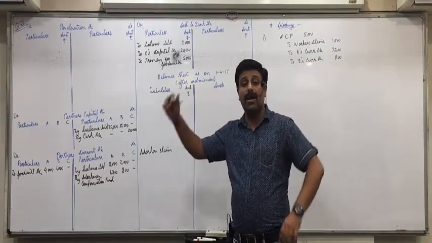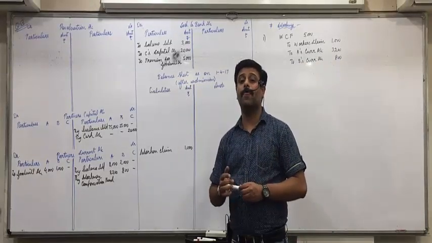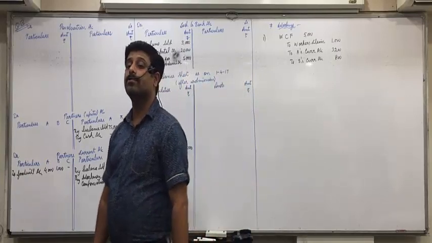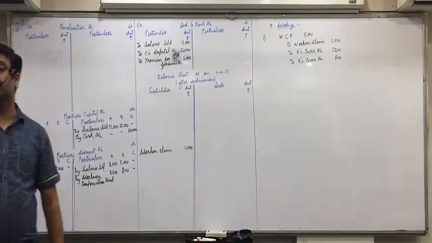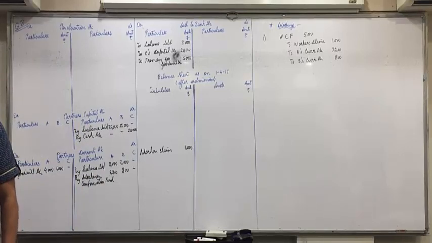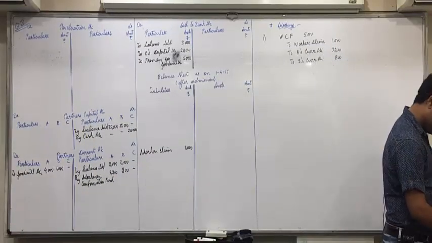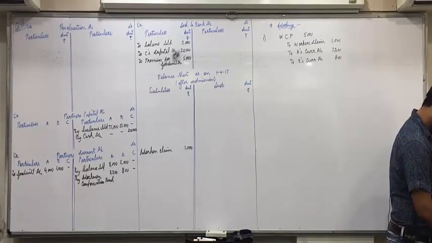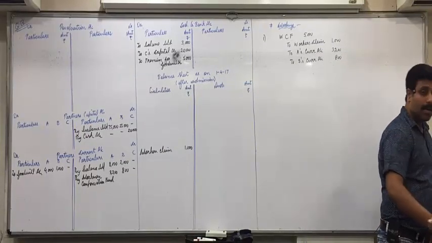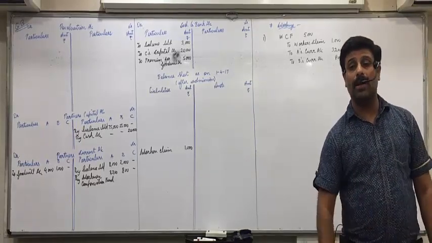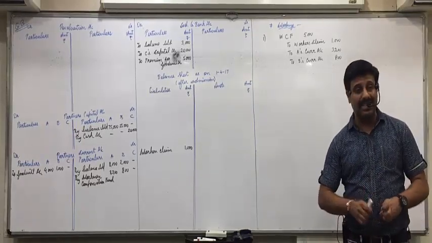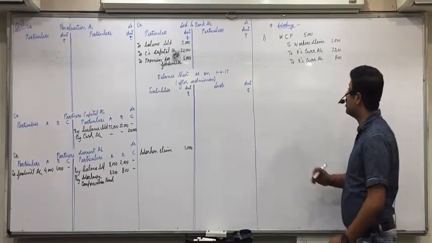Now, premium for goodwill. Yes, P. What is the second entry? For premium for goodwill, partners' current account entry. In which ratio? Old ratio. Write it 100 times, in sacrifice ratio. What is the second entry for goodwill? Premium for goodwill account debit to old partners' capital account in sacrifice ratio. First we have to find the sacrifice ratio.